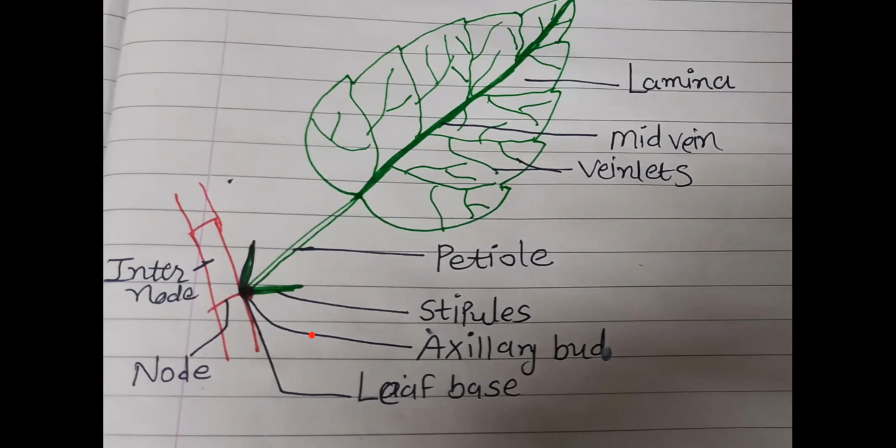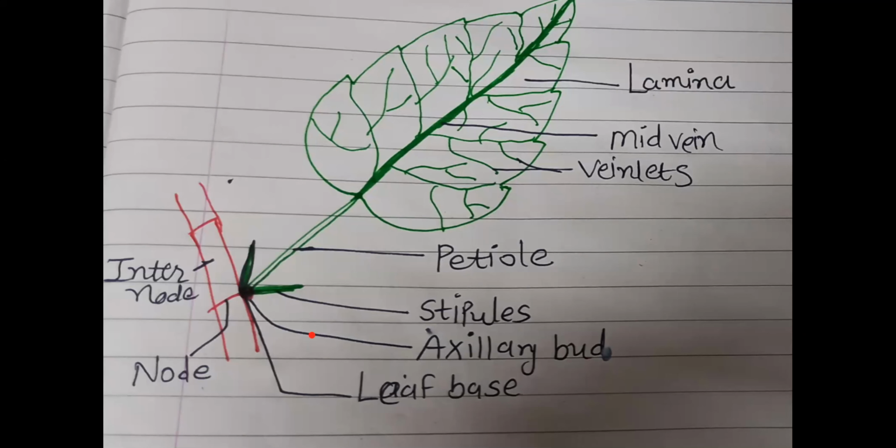Then it helps in cooling the leaf and bringing fresh air to the leaf surface. These are the functions of petiole.